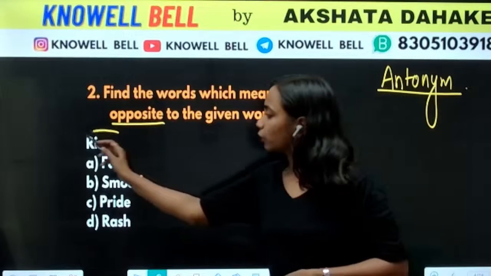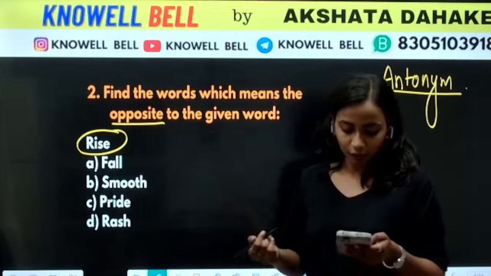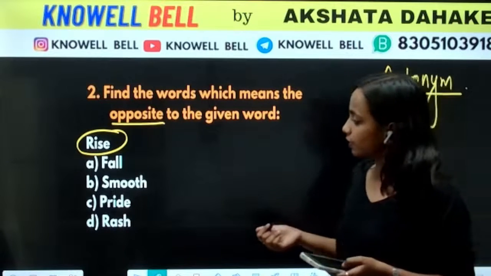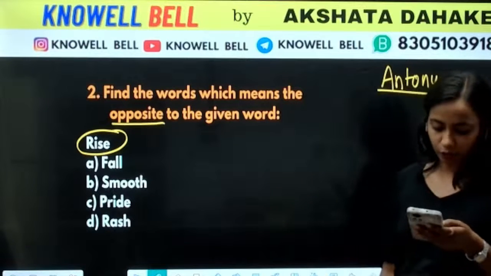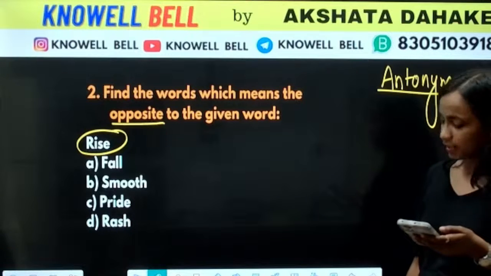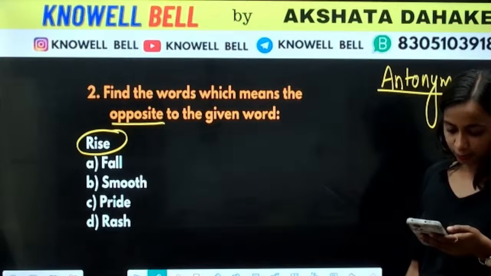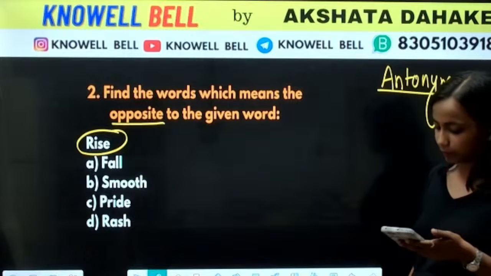Rise, we have to find the antonym for rise. What will be the antonym for rise? Rise मतलब ऊपर उठना. Okay, rise. The options are fall, smooth, pride and rush. Good. The first answer is given by Kavya. C will not be the answer, Narendra. Okay. Yes, you are a little late. Correct, Pallavi. Correct, beta Virat.